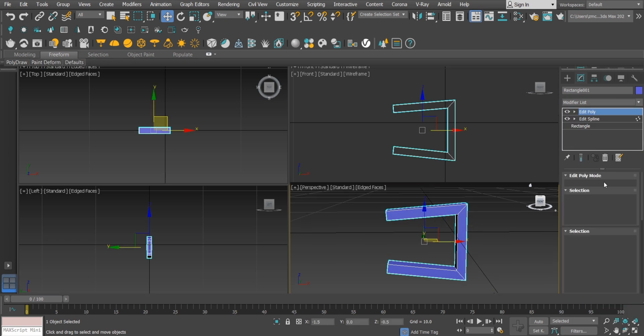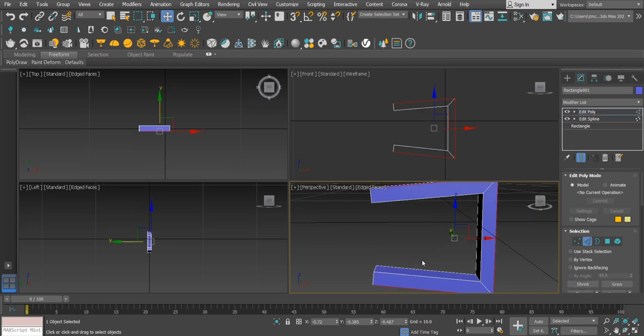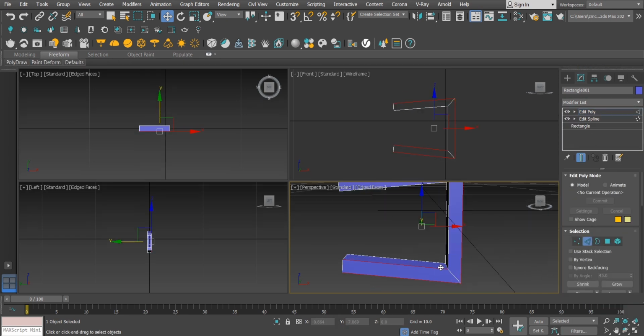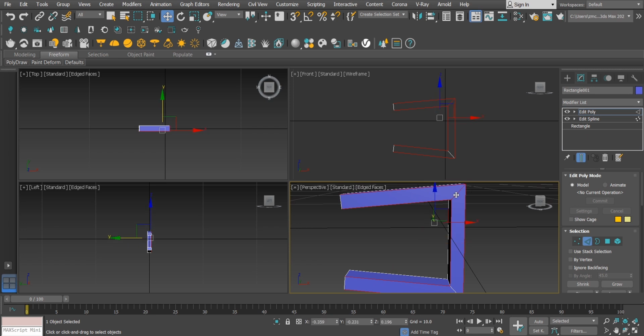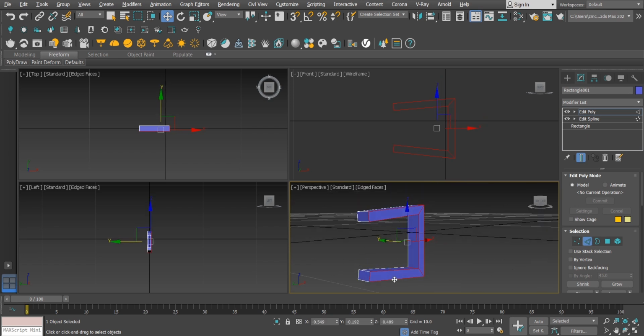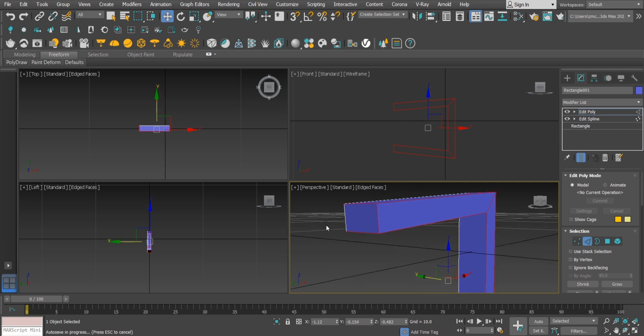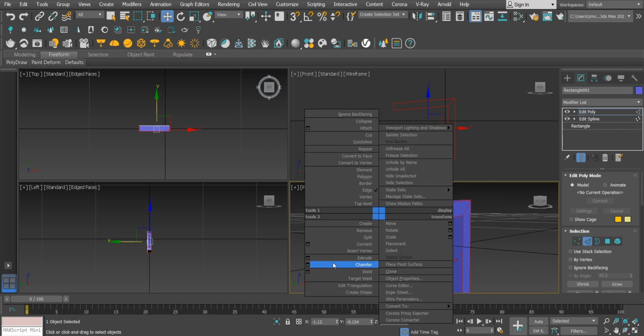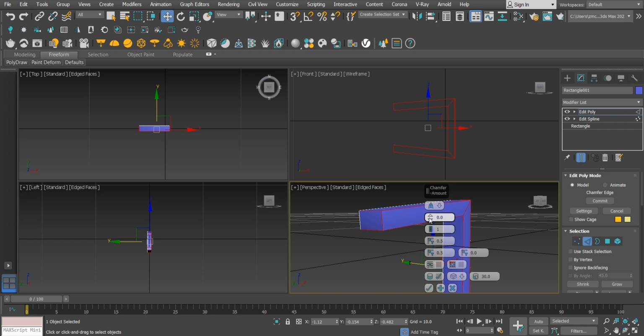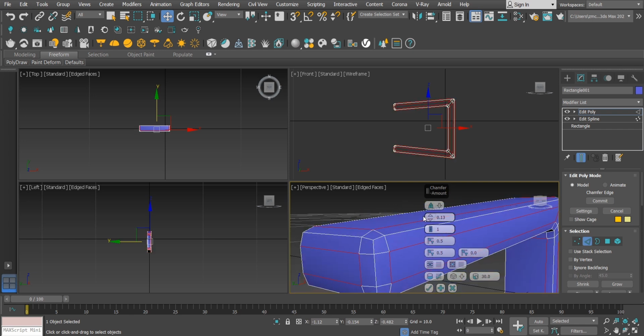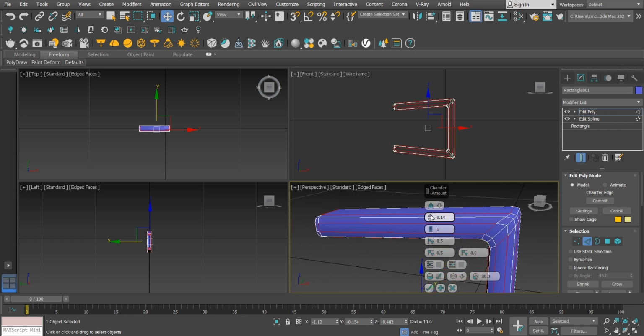It's in the modifier list. And in the selection part, there is an edge option. Select this edge. Give it a chamfer because we want to smooth sharp edges like this.